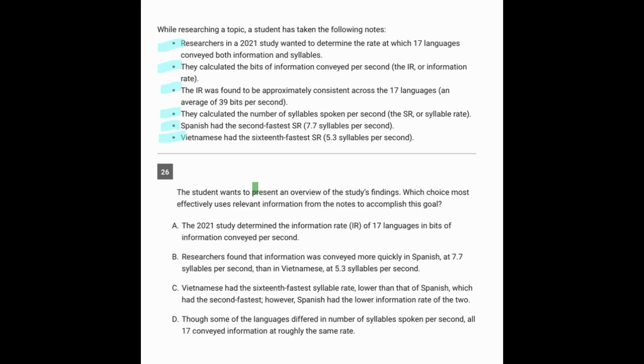Here, the student wants to present an overview of the study's findings. The findings are the results. So any answers that don't present results to us, we can get rid of. So A says, the study determined the information rate of 17 languages in bits of information conveyed per second. Well, that is an overview of the findings. Now, maybe if it were the actual findings, I'd want to know the actual information rates, but we're being asked for an overview of the findings. So that's most likely the right answer.